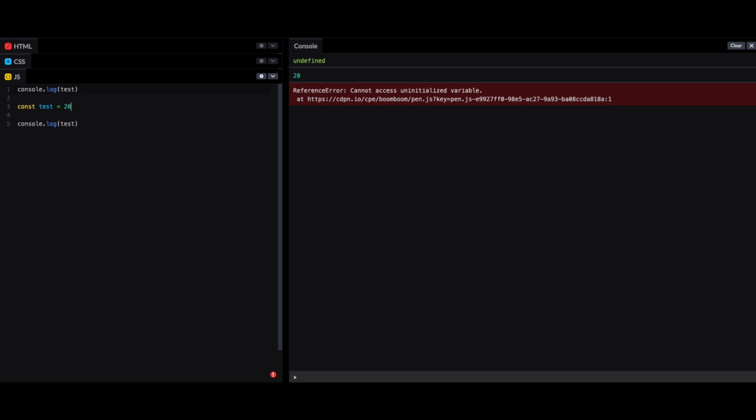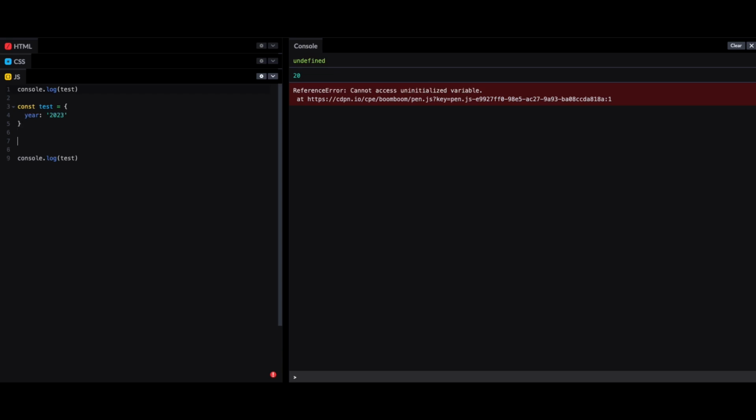There's a small thing you should know: in a const variable, if you define an array or an object, and JavaScript takes an array as an object, you can directly change the property values of the object. So let's say I have an object which has a property named year equal to 2023.